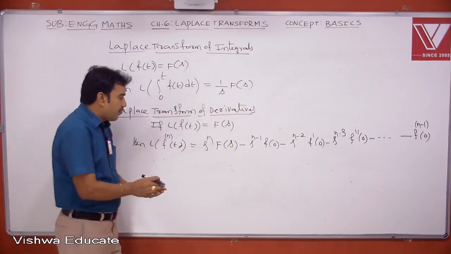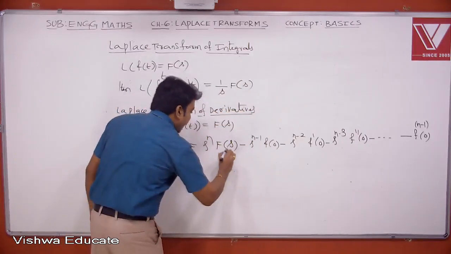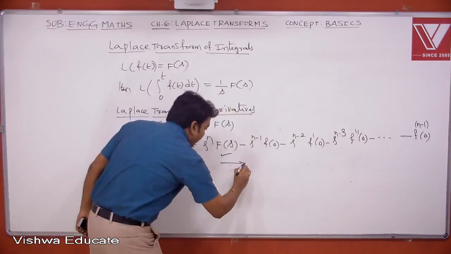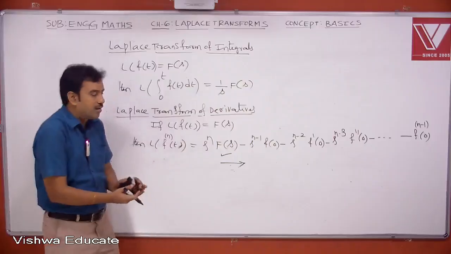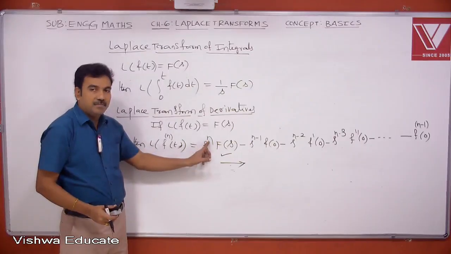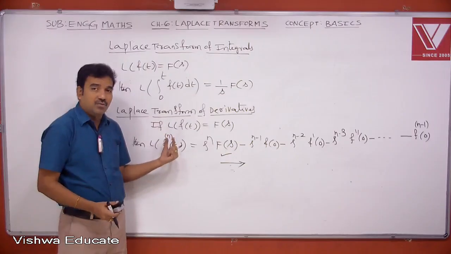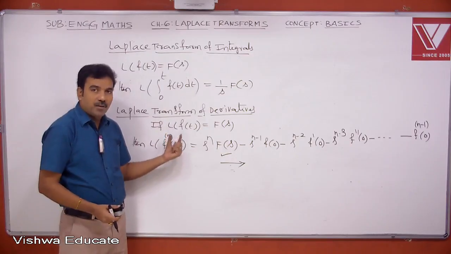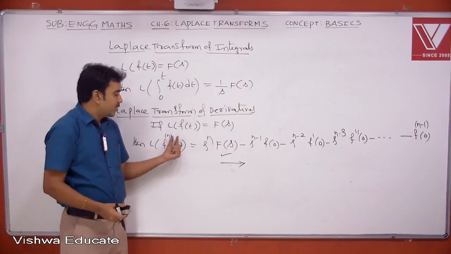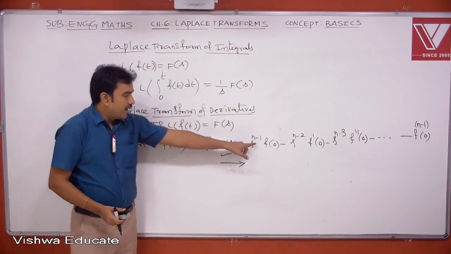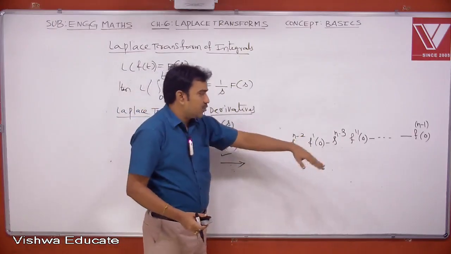Even in the first term only we are using capital F, the Laplace transform. As you move from left to right, the powers of s are in decreasing order. Here the power of s is n, so this is the nth derivative. That means you can discuss the Laplace of the first order derivative, second derivative, third order derivative like this. So n is a positive integer, and here it is n, n minus 1, n minus 2 and so on.